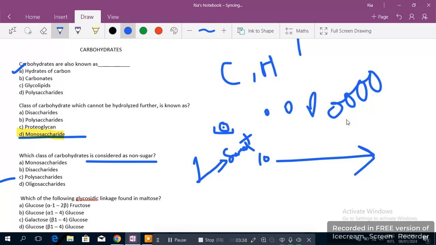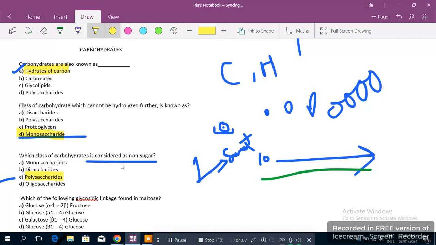When it forms 3 to 7, they become a little less sweet than monosaccharide. When tons of monosaccharide are combined, the taste becomes much less sweet, so it would be considered non-sugar. So the right answer here would be the polysaccharide.